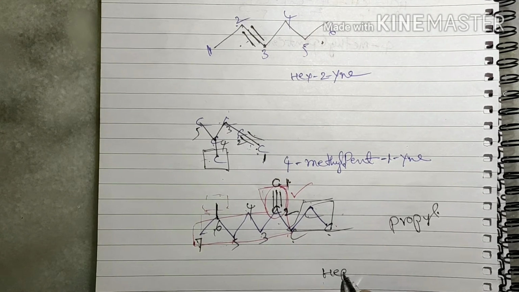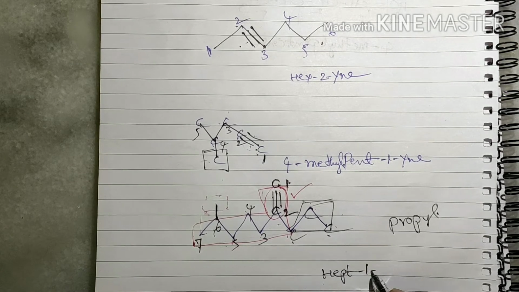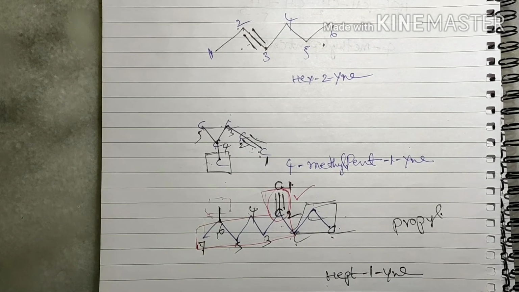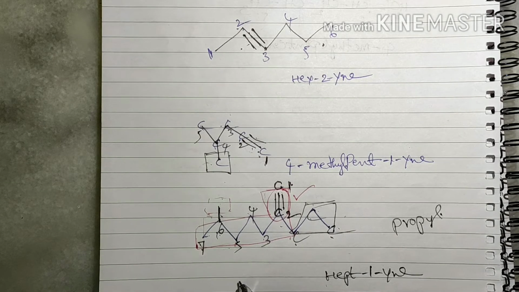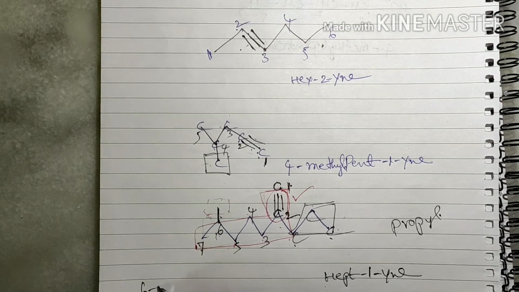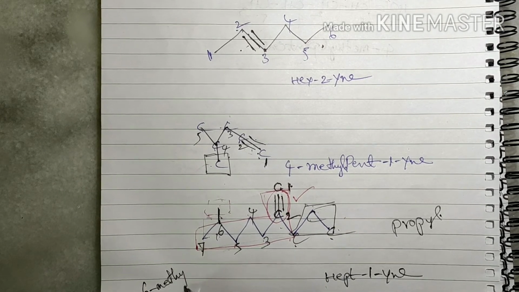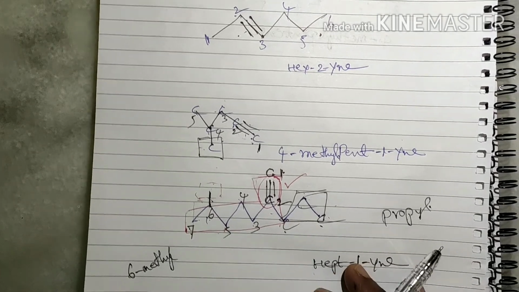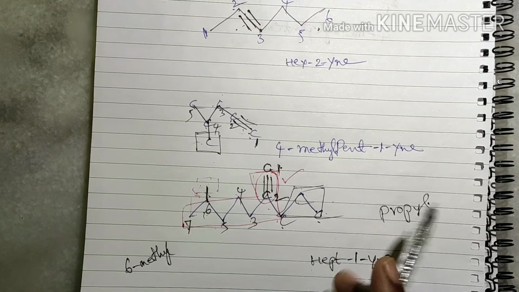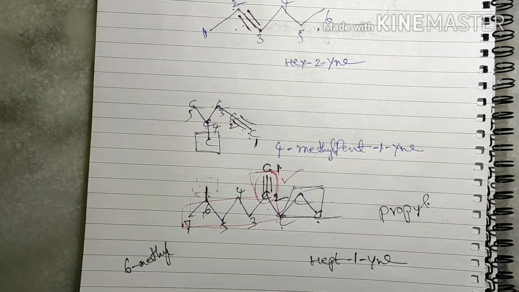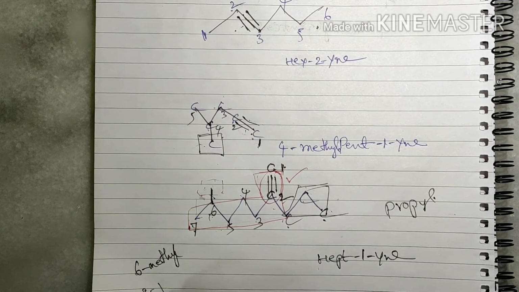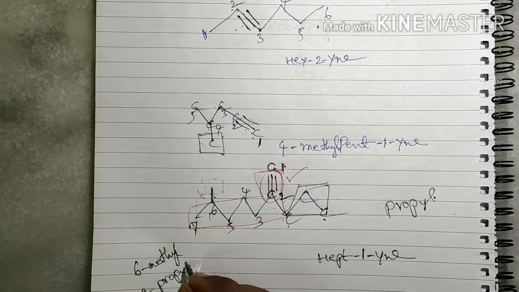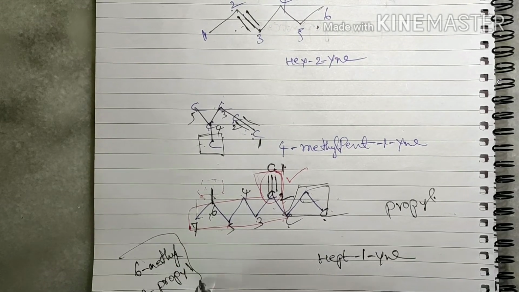So hept-1-ine. The sixth position has a methyl group, so 6-methyl. This is one substituent. Another substituent is also there, the propyl group. Which position is it in? Second position. Propyl.